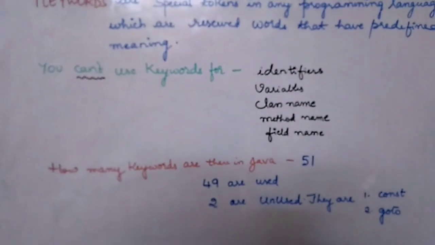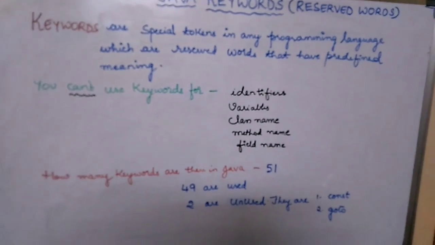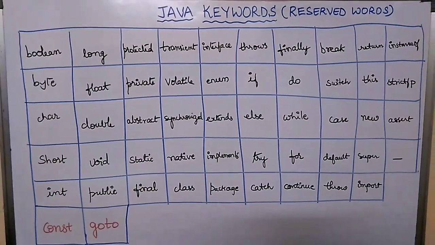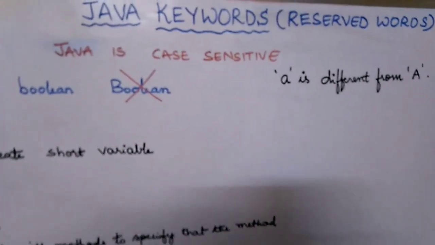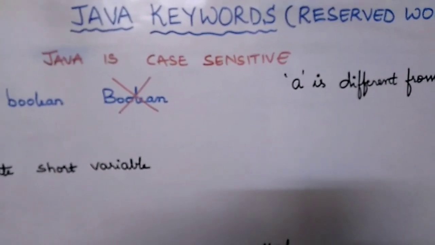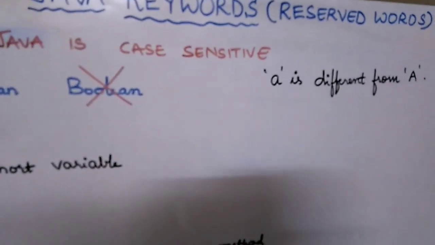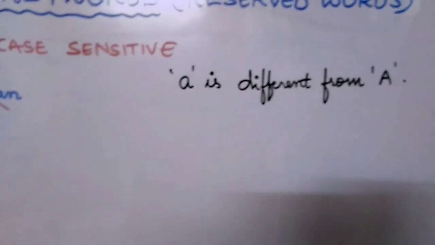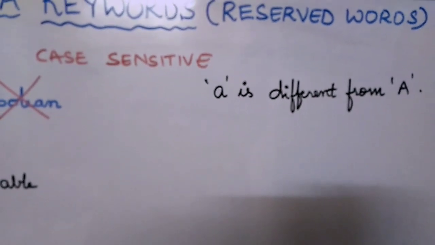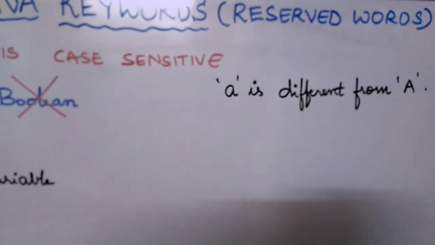Now let us take a look at what are the 49 keywords in Java which are used. Java is case sensitive, meaning that Java is able to distinguish between the lowercase and uppercase versions of a letter in the language's character set. So Java can distinguish between lowercase a and uppercase A. In the language's perspective, lowercase a is different from uppercase A because it takes the numbers from the character set.